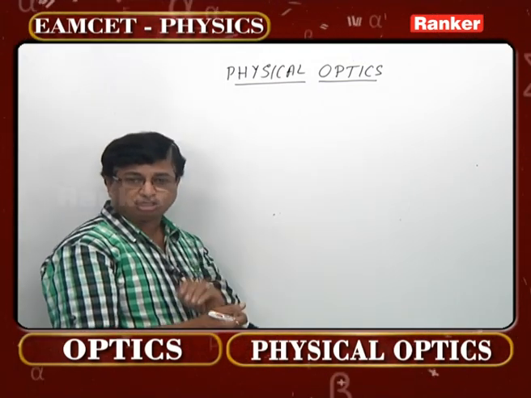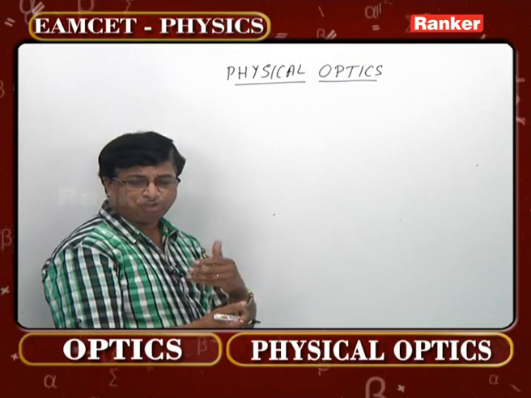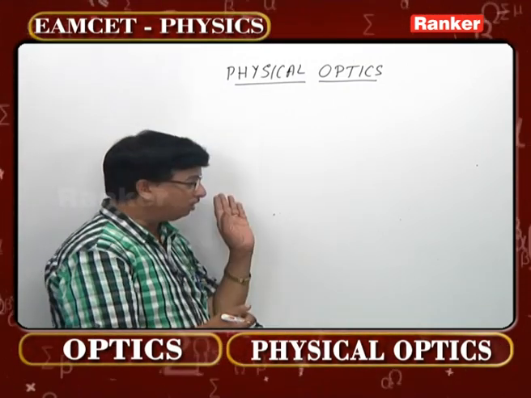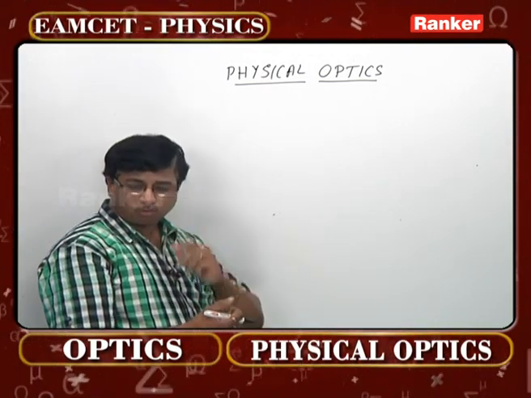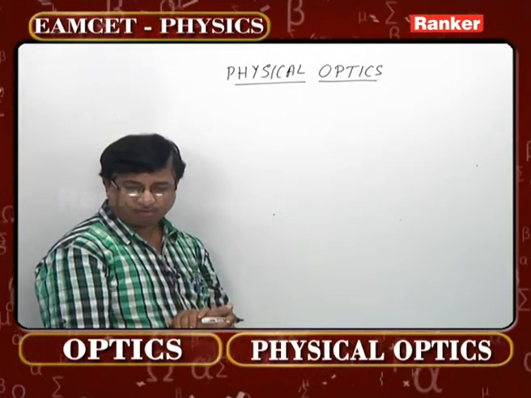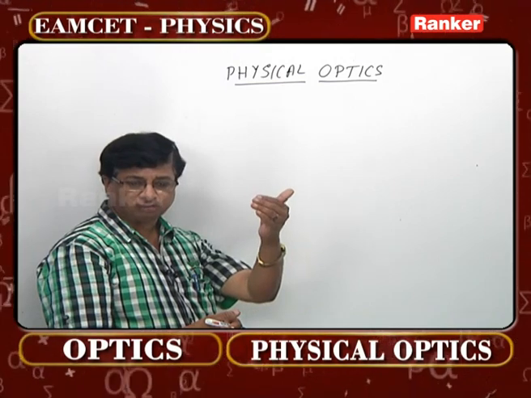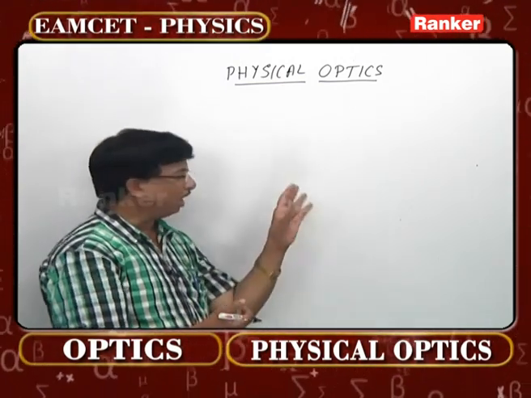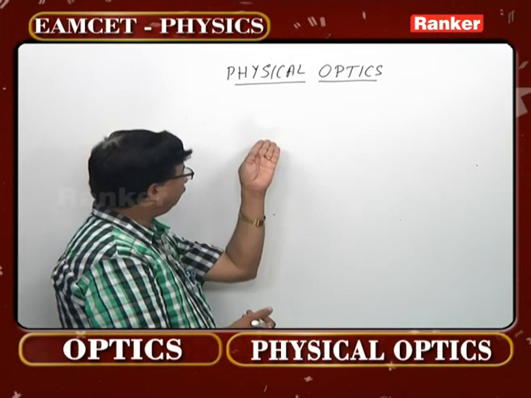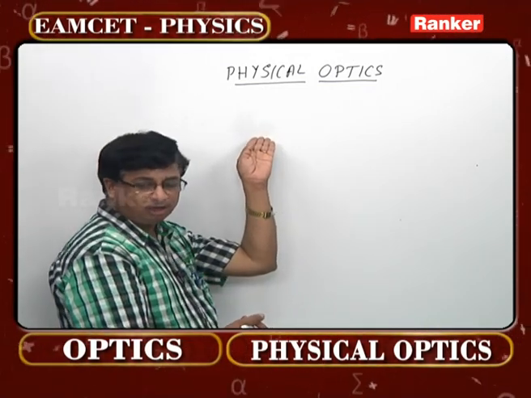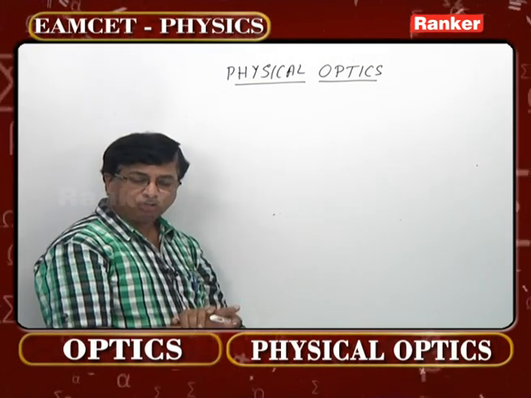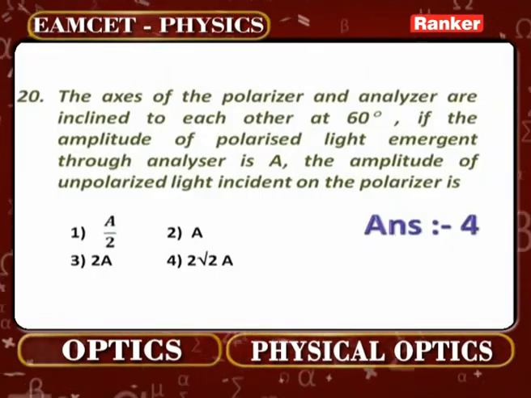Even in the afternoon around 12 o'clock, when the intensity outside is more and you wear cooling glasses, you feel as if the total intensity of light has gone down. At least 50% reduction will be there. That is in accordance with this formula only, I will become I naught by 2 in the case of a polarizer.